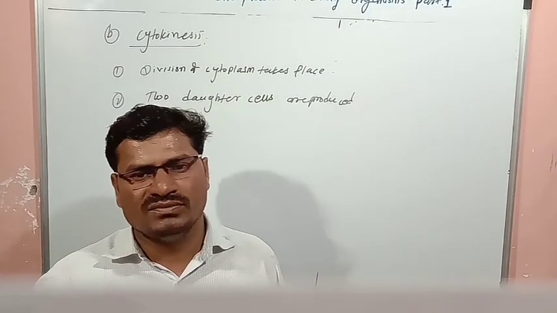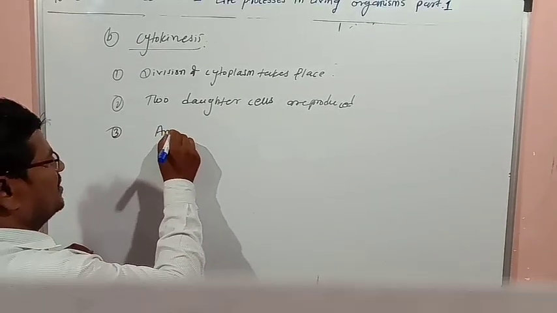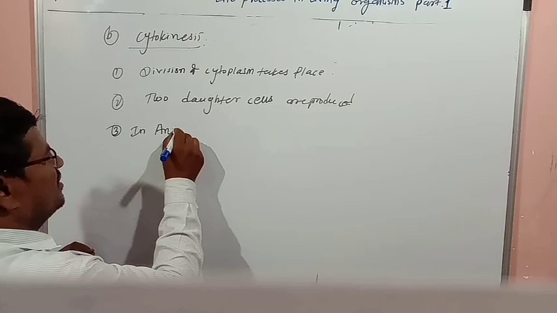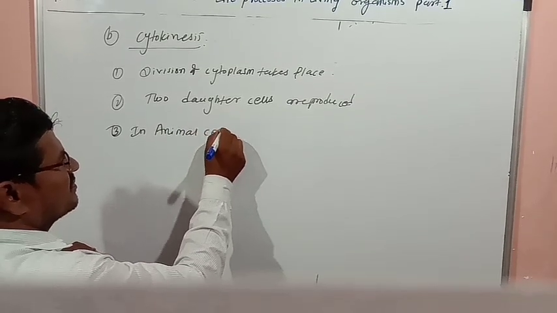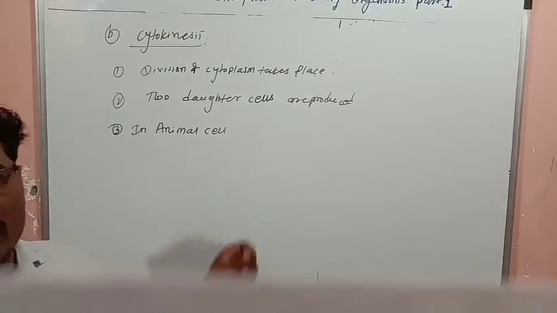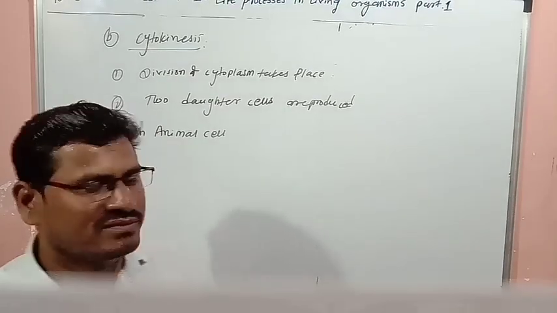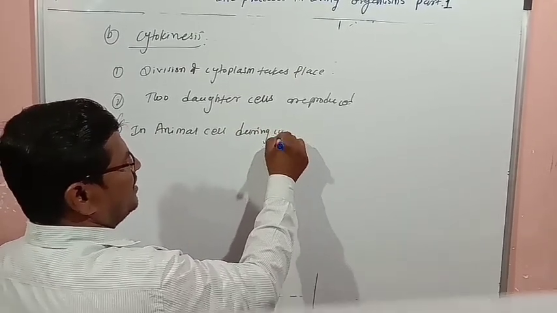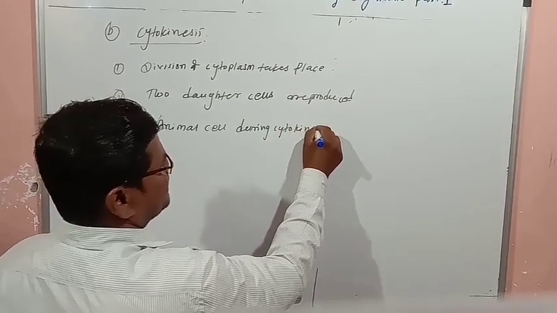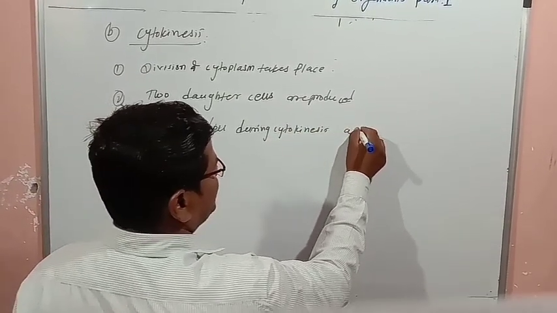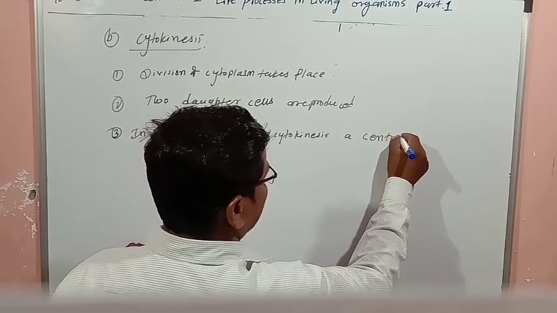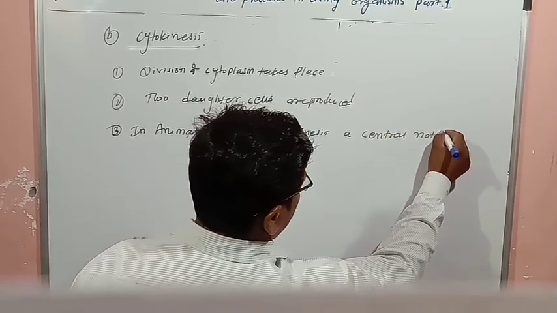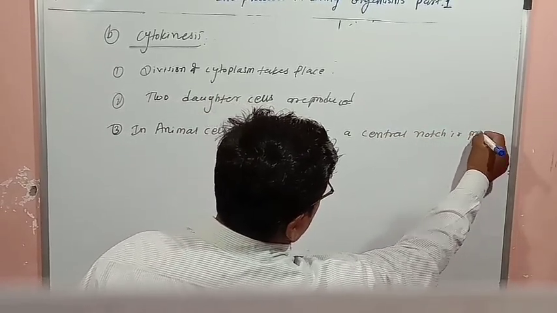In the animal cell, during cytokinesis, a central notch is produced.